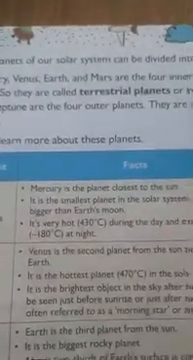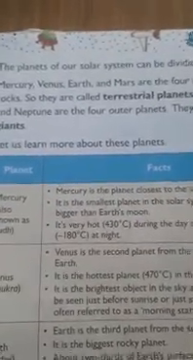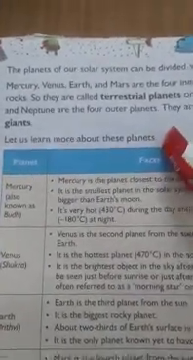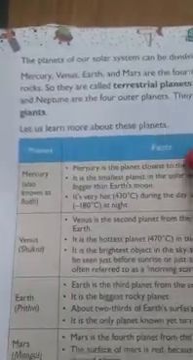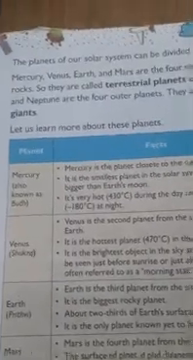Okay. The planets of our solar system can be divided into 2 groups. Mercury, Venus, Earth and Mars are 4 inner planets. They are mostly made up of rocks. So they are called terrestrial planets or rocky planets. Jupiter, Saturn, Uranus and Neptune are the 4 outer planets. They are massive gas planets. They are called gas giants.